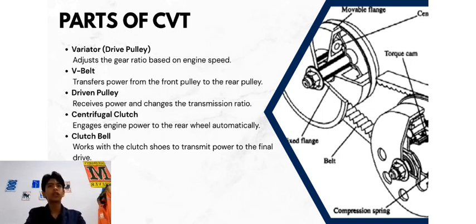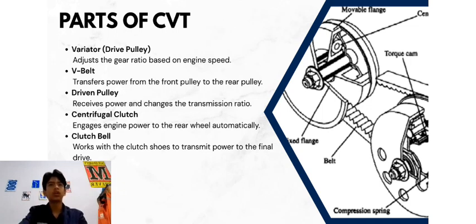So next, I will explain the main parts of the CVT system. The first component is the variator, also called the drive pulley. Its main function is to change the gear ratio automatically based on engine speed. When the engine rotates faster, the pulley changes its diameter, allowing the motorcycle to accelerate smoothly.